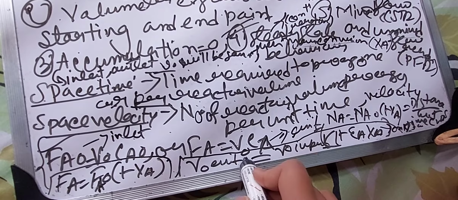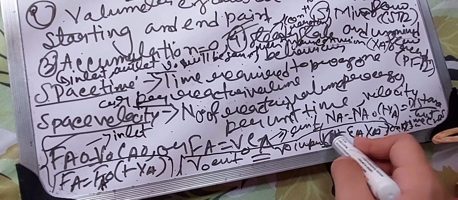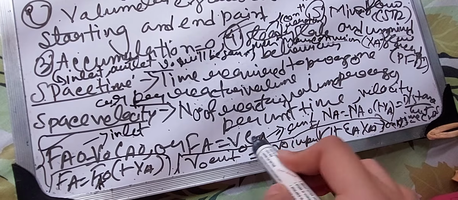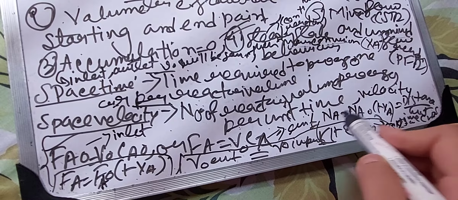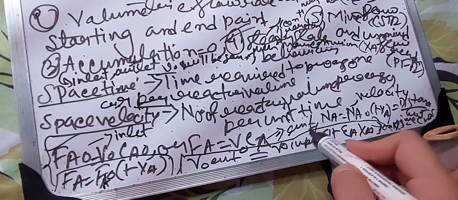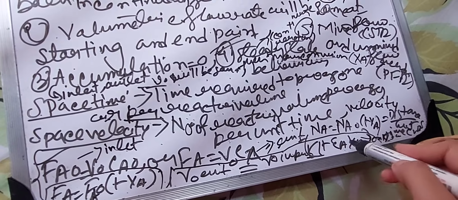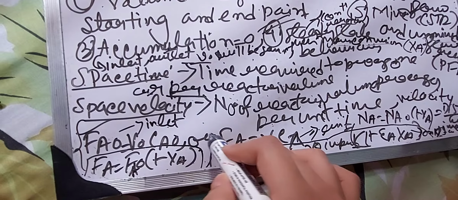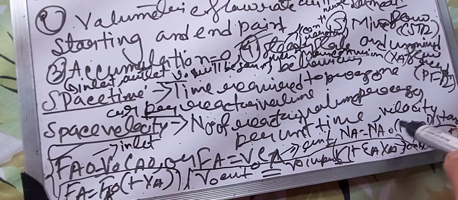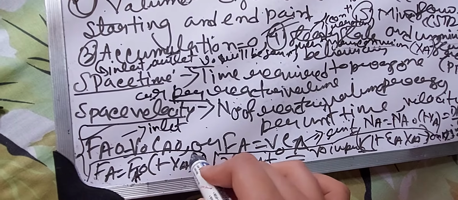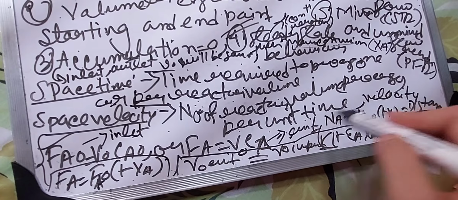V exit is equal to v naught input into 1 plus epsilon A Xa. This is for the VVRs only. And Fa naught is equal to v naught Ca naught, Fa is equal to v Ca, Na is equal to Na naught into 1 minus Xa, and Fa is equal to Fa naught into 1 minus Xa. These formulas are valid for both CVRs and VVRs.